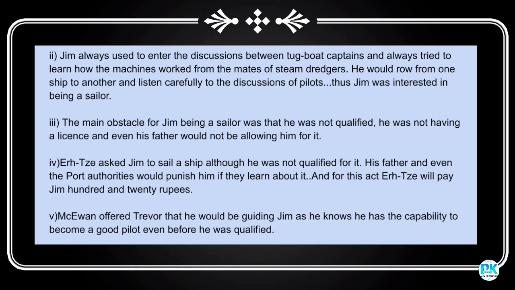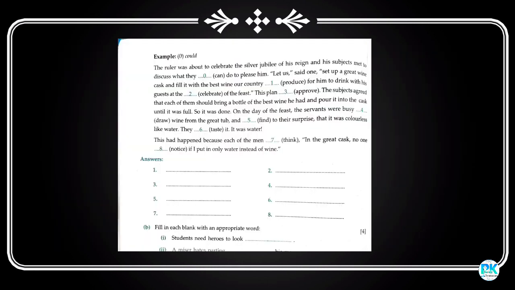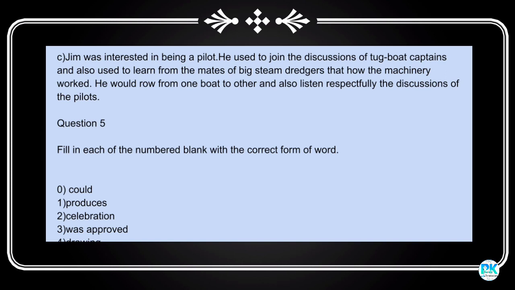Okay, now C. State the effort paid by Jim to become a pilot in not more than 50 words. Jim was interested in being a pilot. He used to join the discussion of tugboat captains and also used to learn from the mates of big steam dredgers how the machinery worked. He would row from one boat to another and also listen respectfully to the discussions of the pilots.